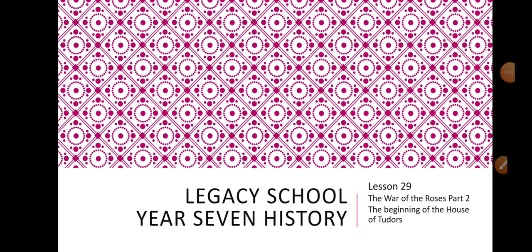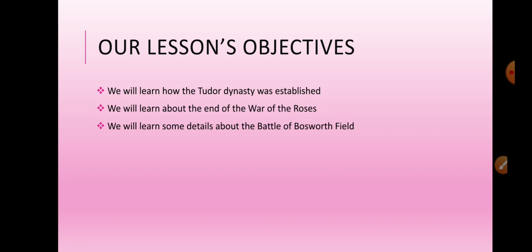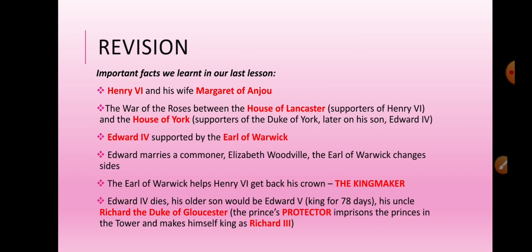Hi everyone, this is Legacy School Year 7 History, our lesson 29, the last lesson. We will finish the War of the Roses with the second part, and we will talk about the beginning of the House of Tudors. So we will learn how the Tudor dynasty was established, we will learn about the end of the War of the Roses, and we will learn some details about the Battle of Bosworth Field.